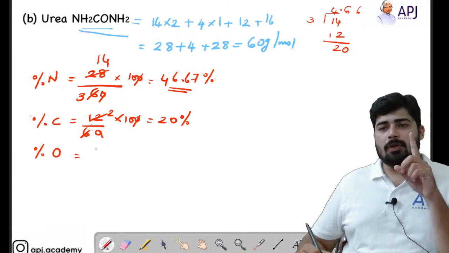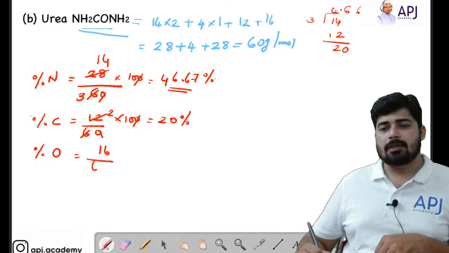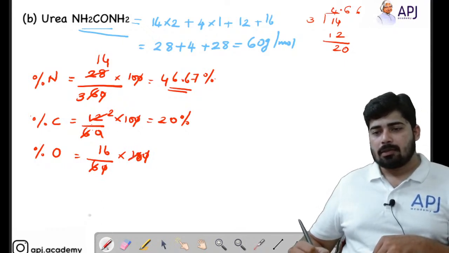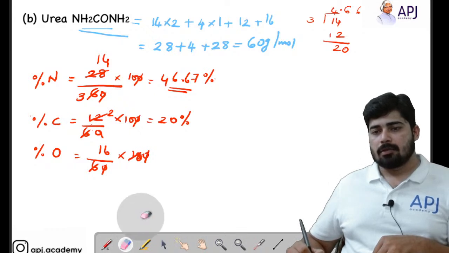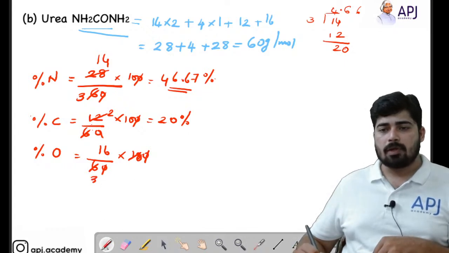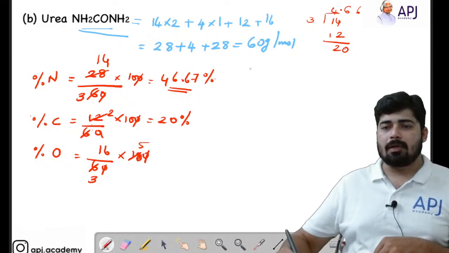Next one is percentage oxygen. We know that only one oxygen is present, so 16 divided by 60 into 100. The zeros can be cancelled, and we can cancel it by 2, so I'll get 3 here and 5 here. So 16 divided by 3. Let's calculate what is 16 divided by 3.